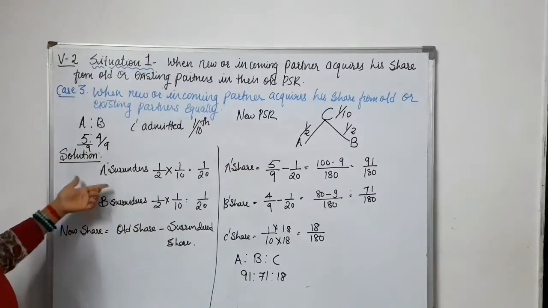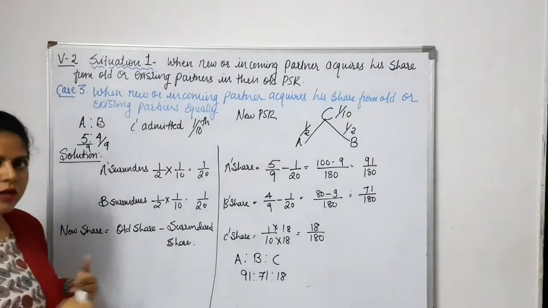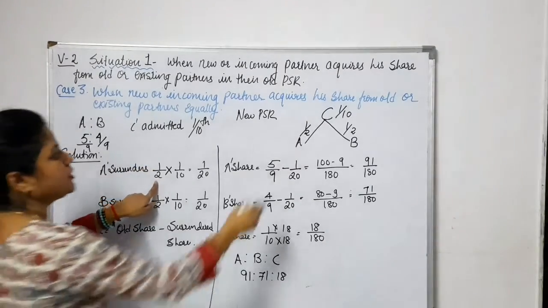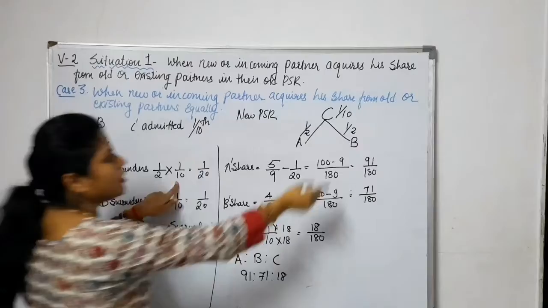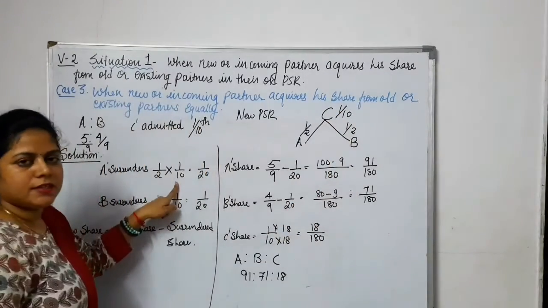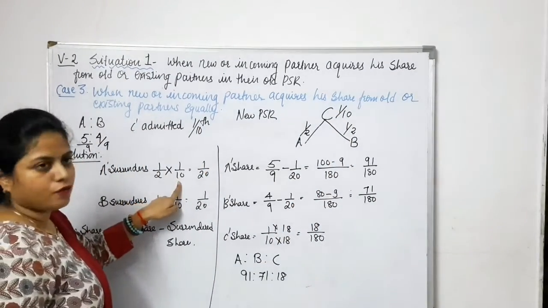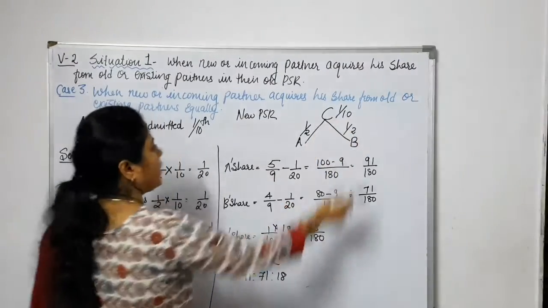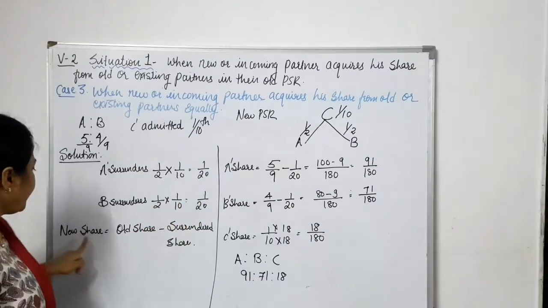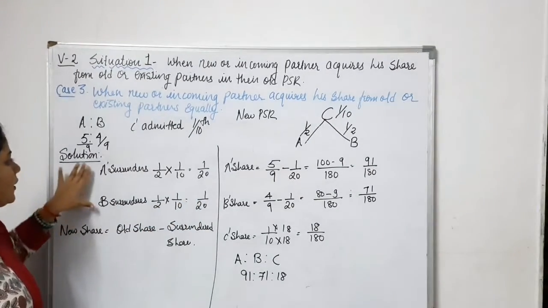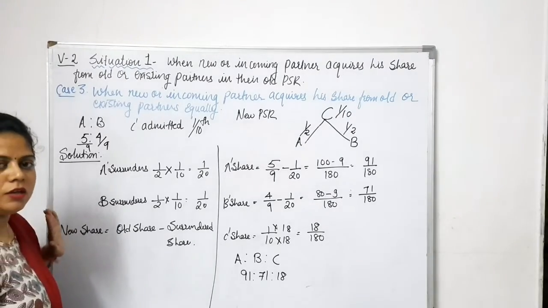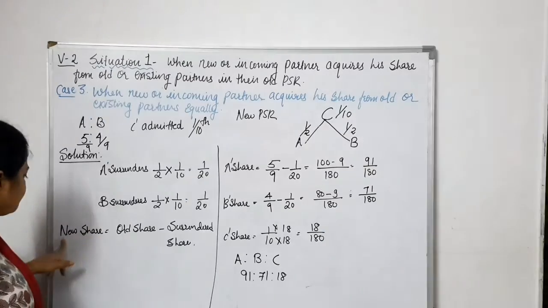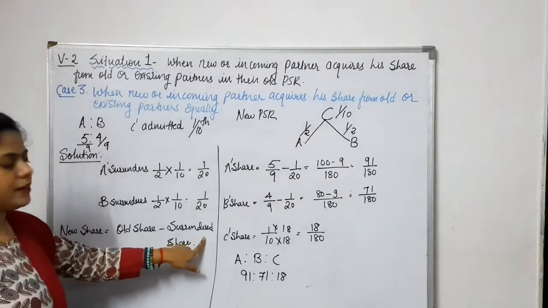Okay. So now A surrenders, that means acquire means A is going to give, right? A is going to surrender. A surrenders 1 by 2 of 1 by 10. How much is 1 by 10? C's share. So 1 by 2 of 1 by 10 is 1 by 20. B surrenders 1 by 2 of 1 by 10, that is 1 by 20. This is what they have surrendered. Now we have to calculate the new PSR. New share is equal to old share minus surrendered share.